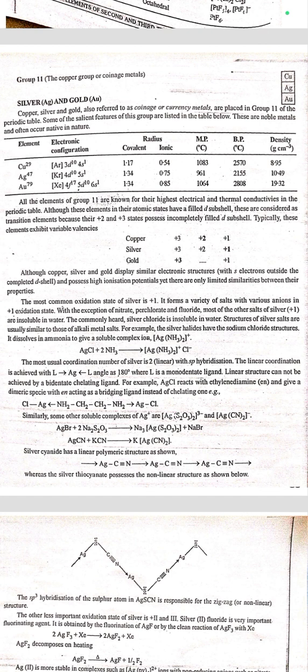Some of the silver salts are similar to those of alkali metals. For example, the silver halides have the sodium chloride structure. Silver chloride dissolves in ammonia to give a soluble complex. The most usual coordination number of silver is 2 with sp hybridization. The linear coordination is achieved with a ligand-metal-ligand angle of 180 degrees, where L is a monodentate ligand. A linear structure cannot be achieved by a bidentate chelating ligand. For example, AgCl reacts with ethylenediamine and gives a dimeric species with en acting as a bridging ligand instead of a chelating one.